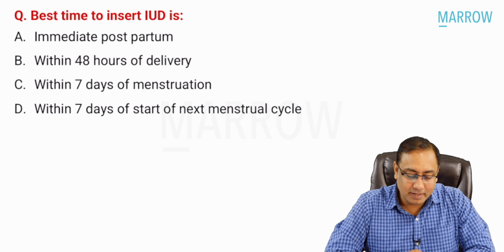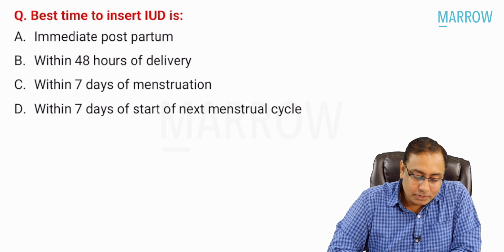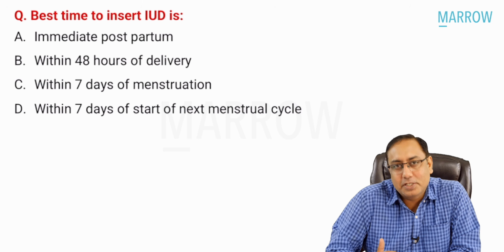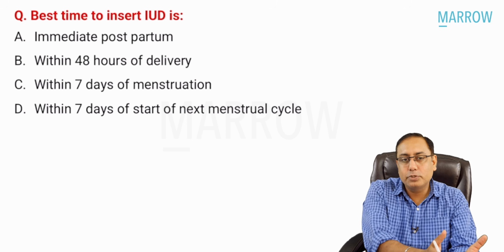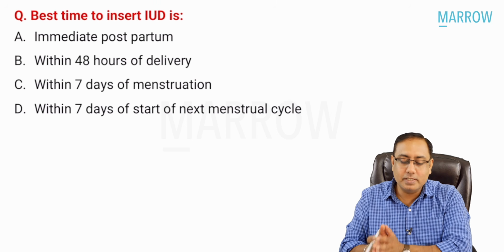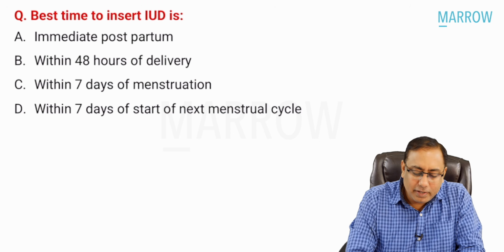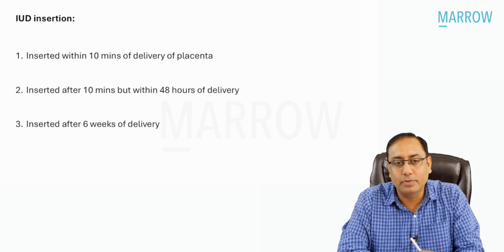Coming to the next MCQ: best time to insert an IUD. This question, I would say, is a tricky MCQ. I have no single best correct answer. But yeah, best time to insert IUD: immediate postpartum, within 48 hours, after 7 days of menstruation, within 7 days of the start of the next menstrual cycle. Generally, I think everybody should know the time of insertion of the intrauterine device.